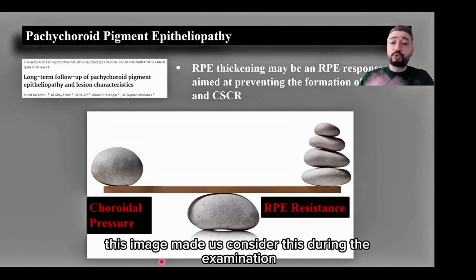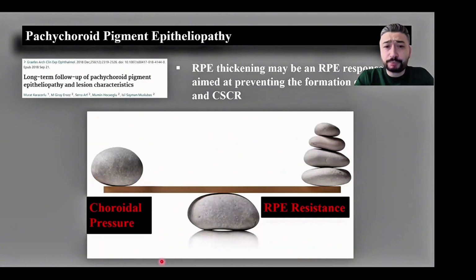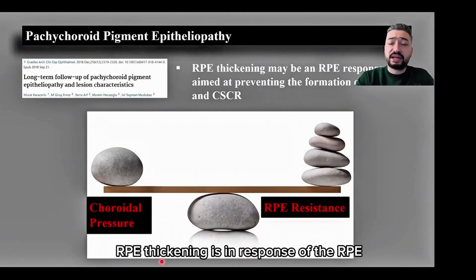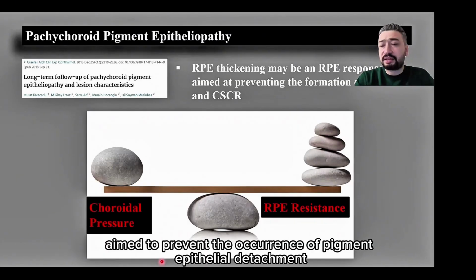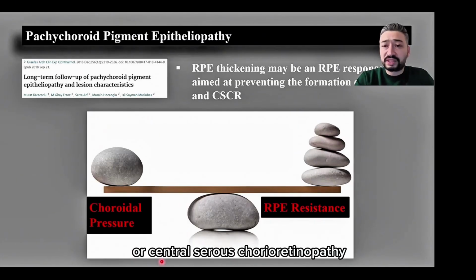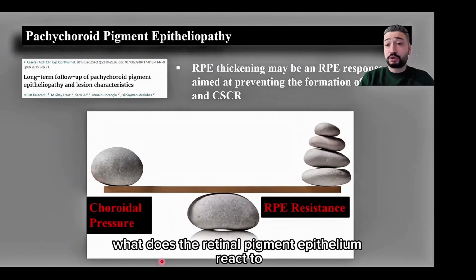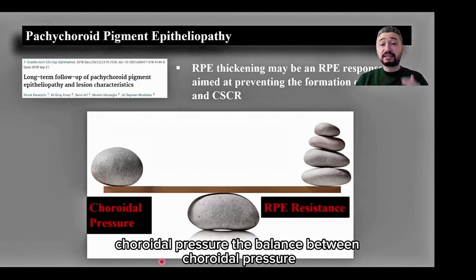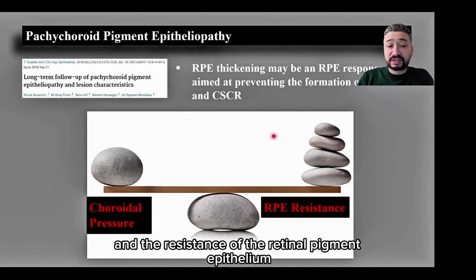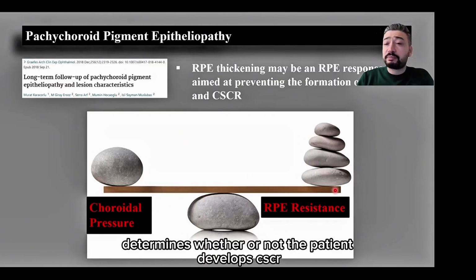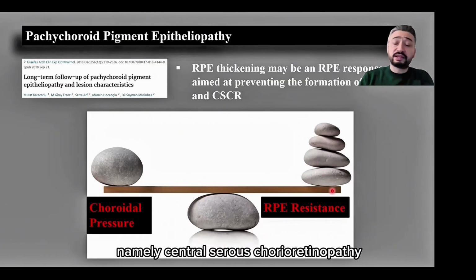This image made us consider this during the examination. RPE thickening is a response of the RPE aimed to prevent the occurrence of pigment epithelial detachment or central serous chorioretinopathy. What does the retinal pigment epithelium react to? Choroidal pressure. The balance between choroidal pressure and the resistance of the retinal pigment epithelium determines whether or not the patient develops CSCR, namely central serous chorioretinopathy.